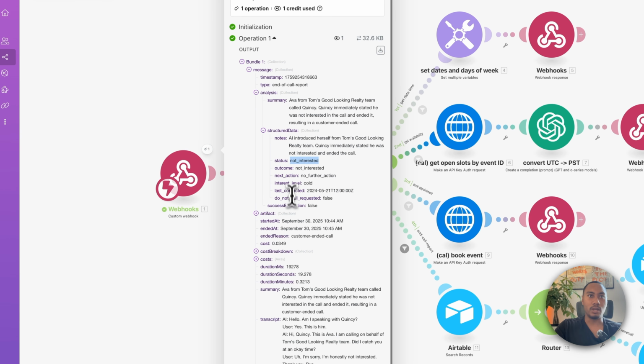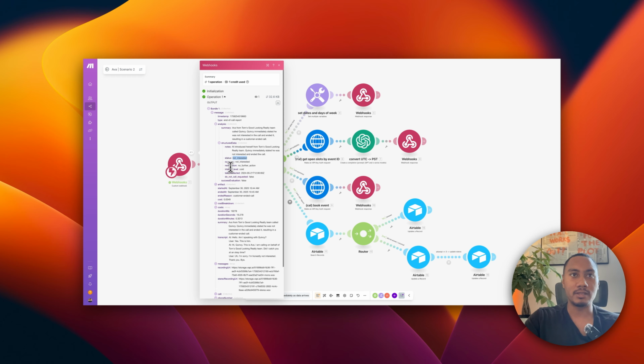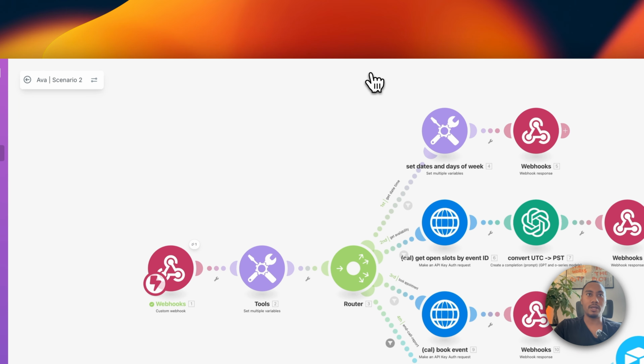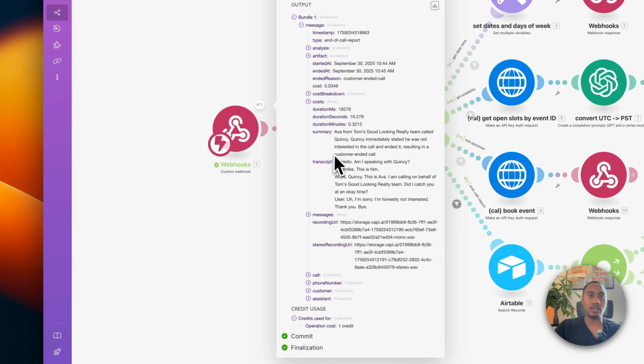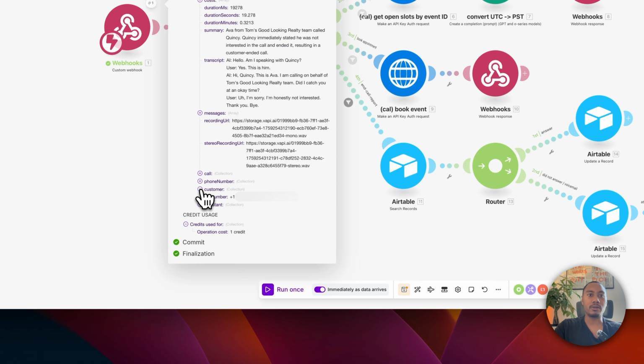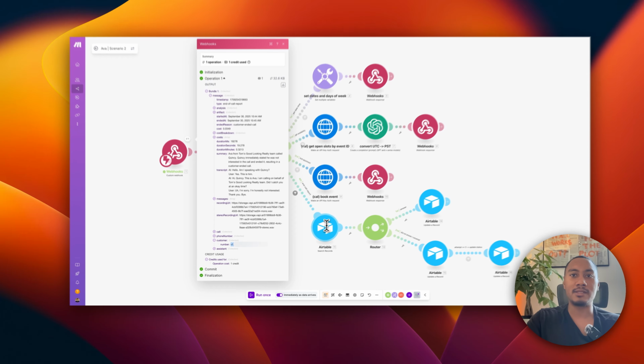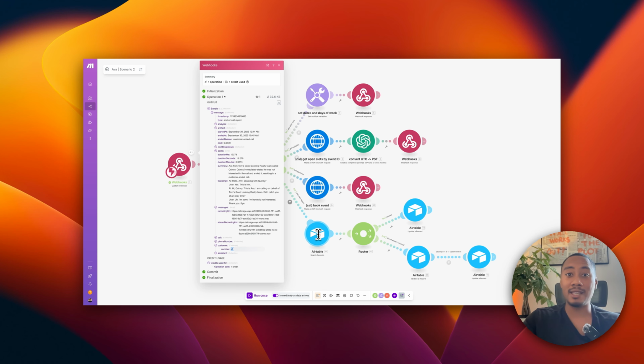Okay. And we can also play with these other different data points in our table. We can create more columns so that we can improve the table for our system. Okay. So here, now I'm going to start mapping in some data points. Another thing I want to point out is we're given the phone number. So this is going to be important. We're going to need this phone number so that we can map it into this module so that we can get the record by the phone number, then get its ID so that we can properly update the correct lead.